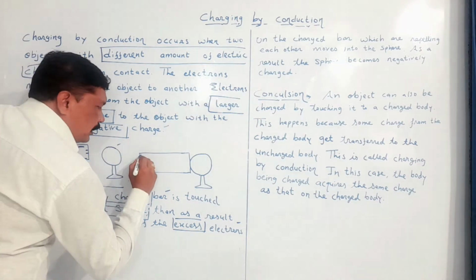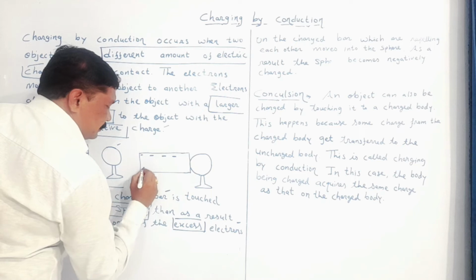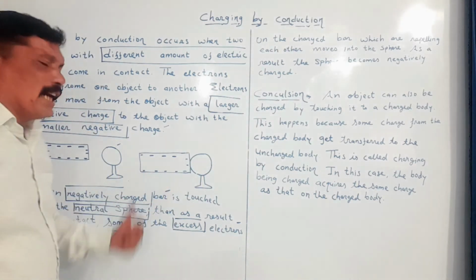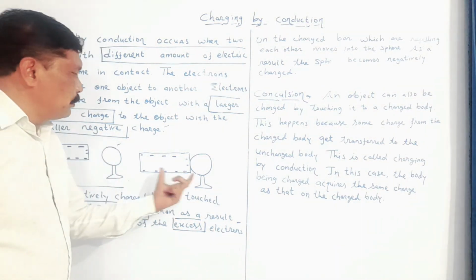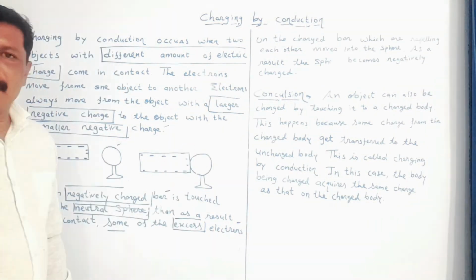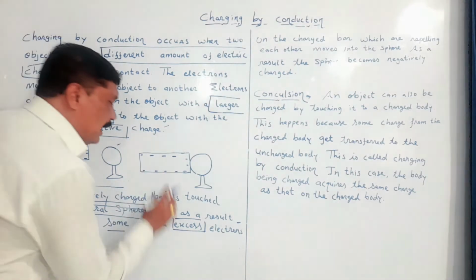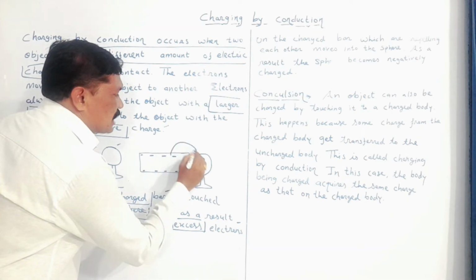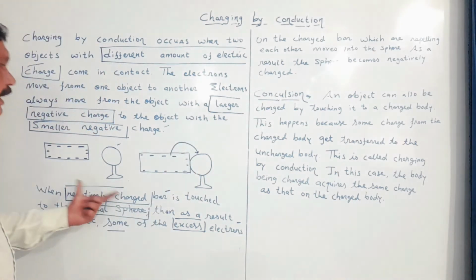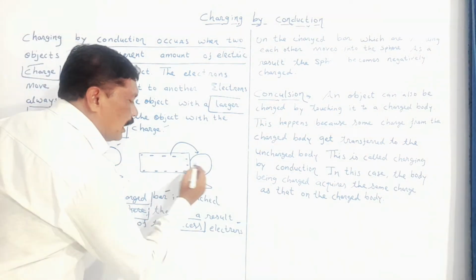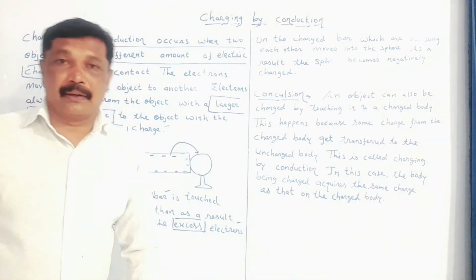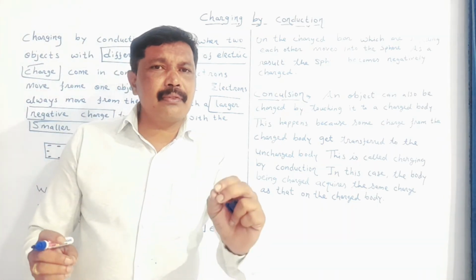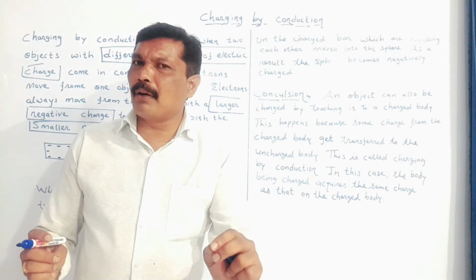Now my dear student, due to the repulsion of electrons, when a negatively charged bar is brought in contact with a neutral sphere, some of the excess electrons move from the negatively charged bar to the neutral sphere. A neutral sphere has the same number of negative charges and positive charges.